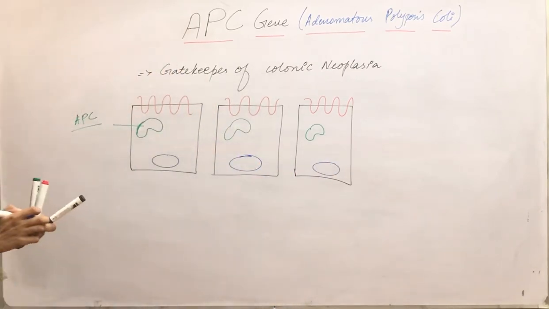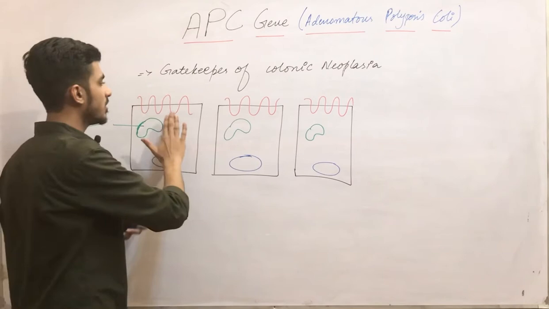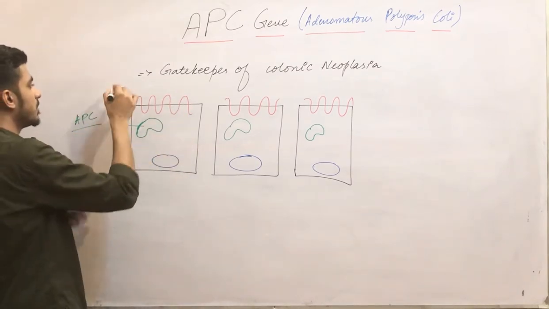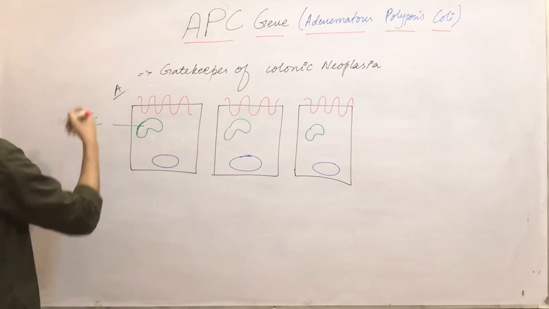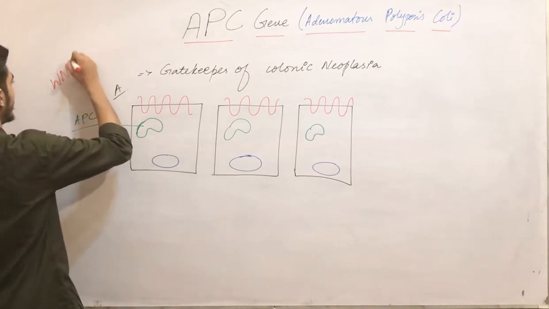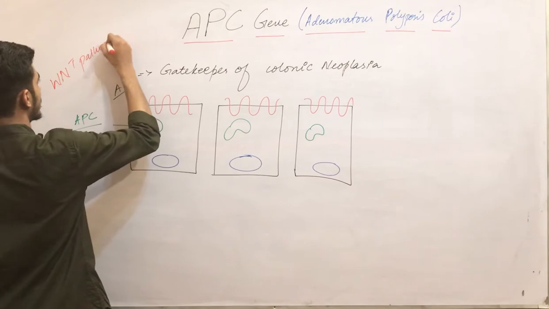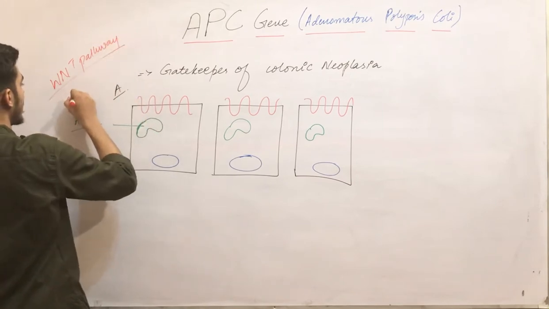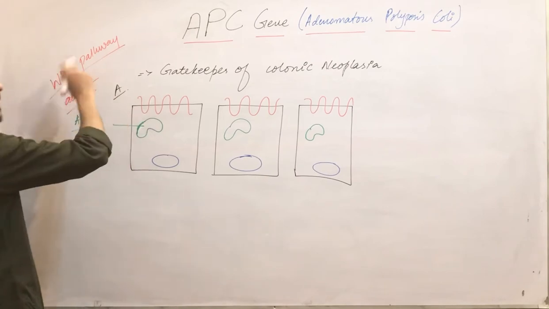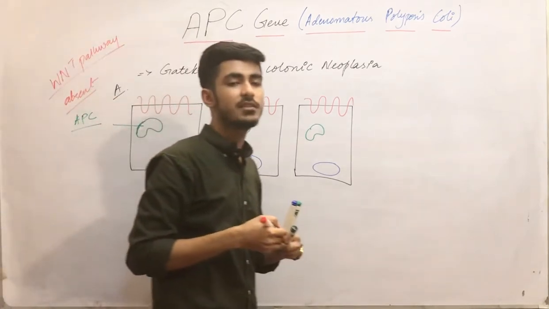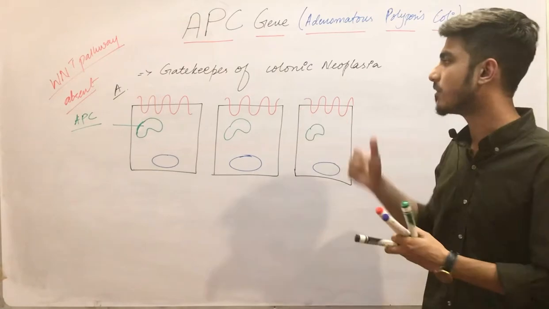Now in the first diagram, diagram A, the Wnt signaling pathway is absent, meaning the APC function in the absence of the Wnt signaling pathway. How does this work?